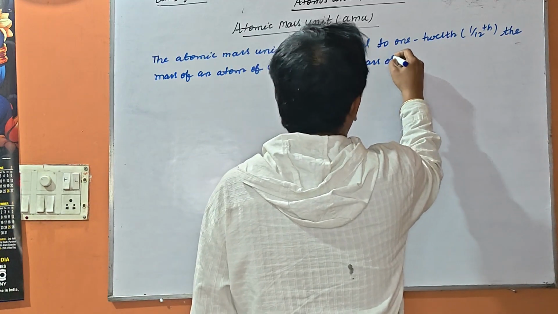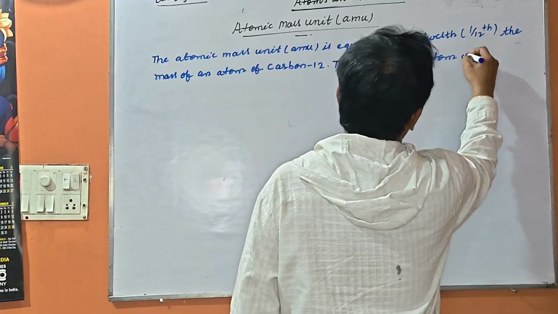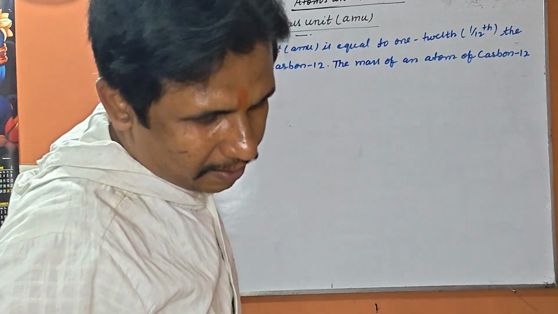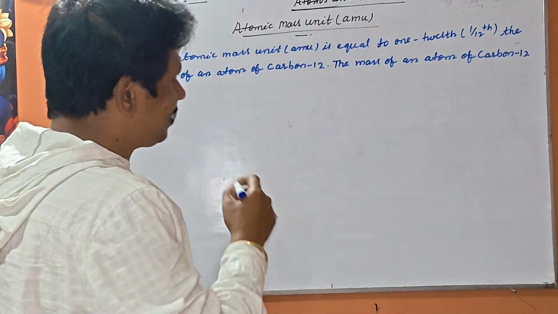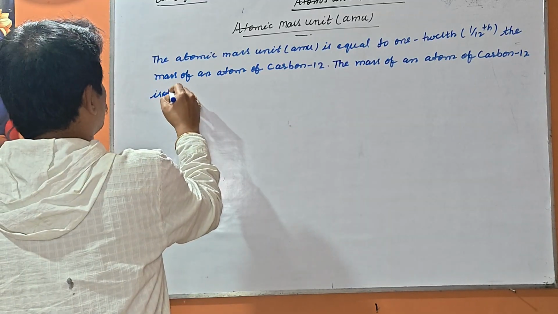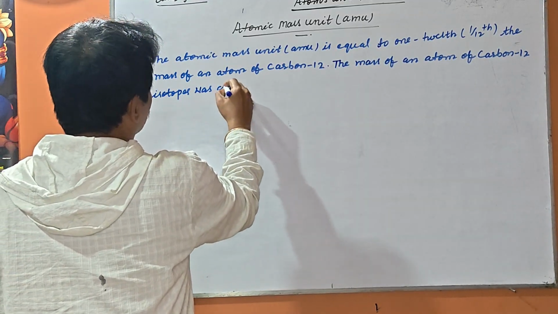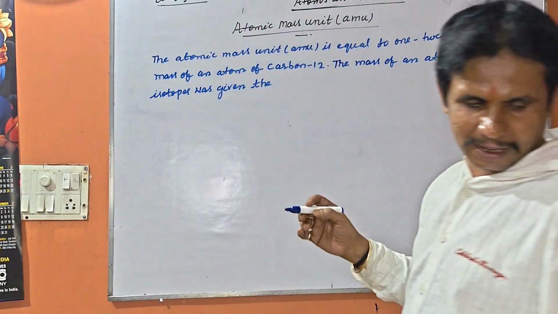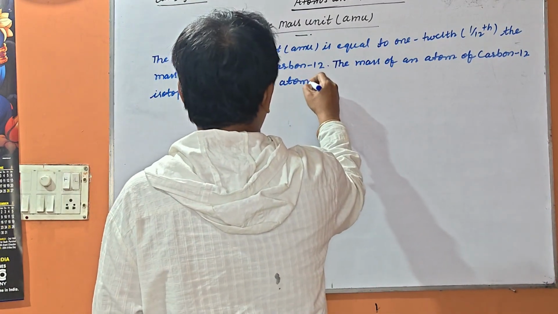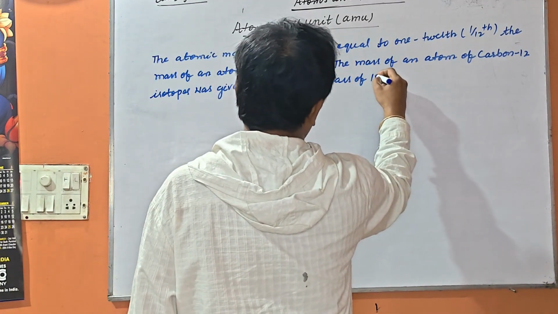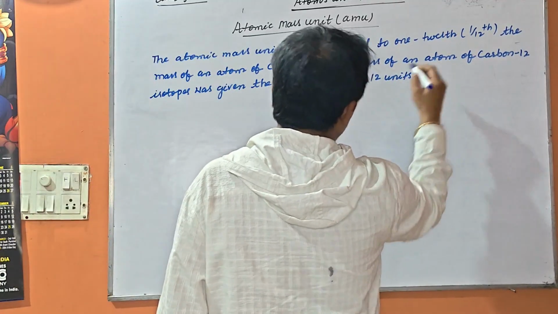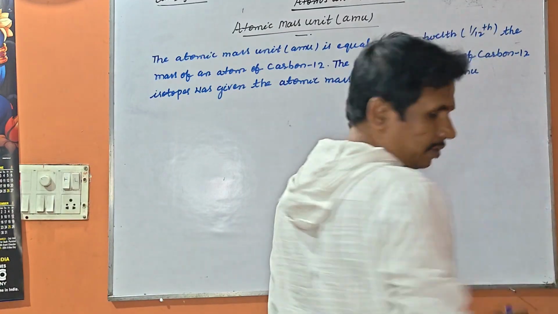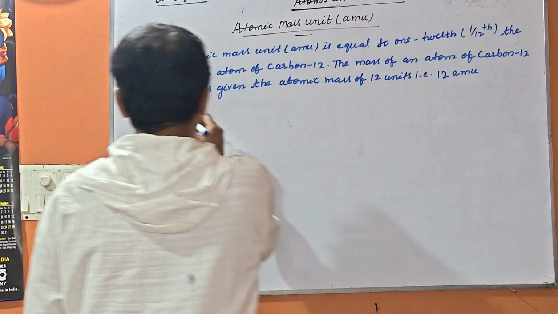The mass of an atom of carbon 12 isotope was given the atomic mass of 12 units, that is 12 AMU.